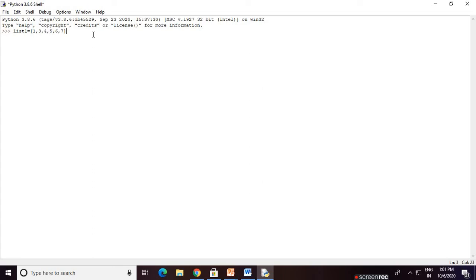Now for printing, press enter. For example, if you try to print the values of list1, just type list1, then again press enter. These list values are printed, right? Now, for example, we said that a list can store values of different data types.